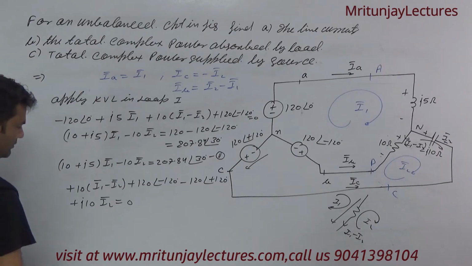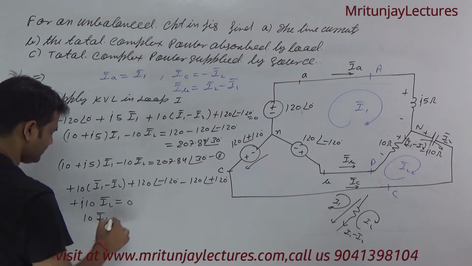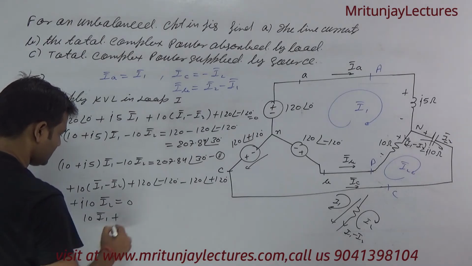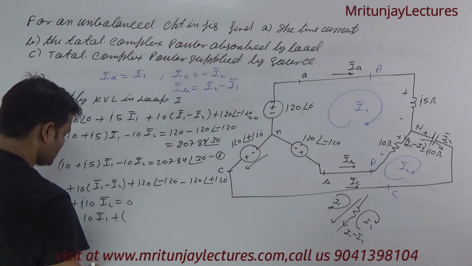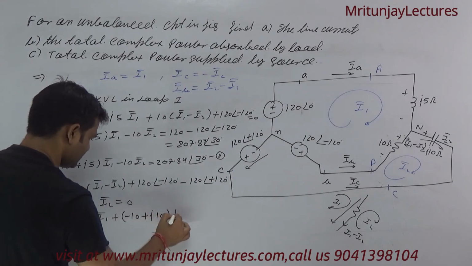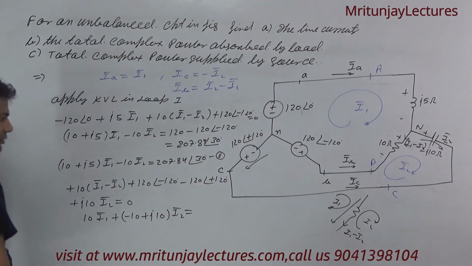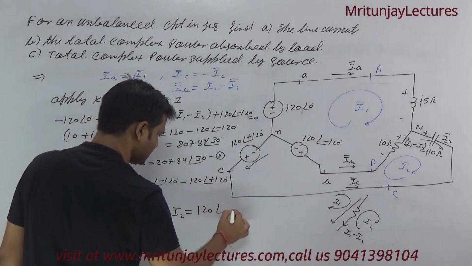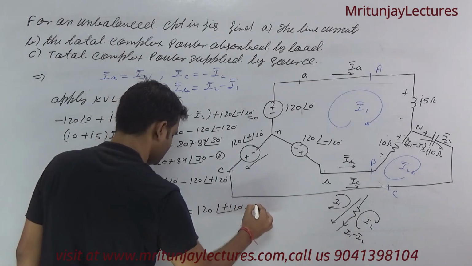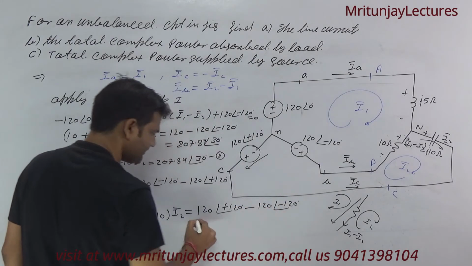Okay, now 10 I1 minus 10 plus J10 I2, this is equal to 120 at the angle plus 120 minus 120 at the angle minus 120, clear?